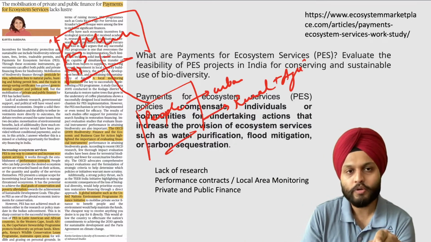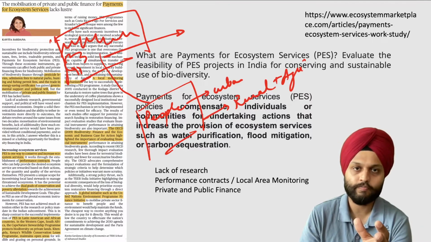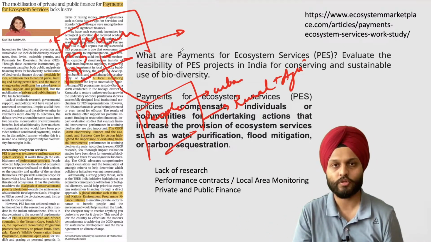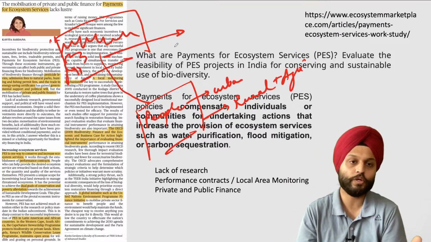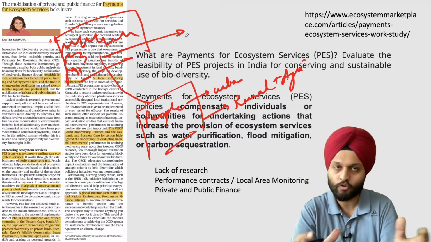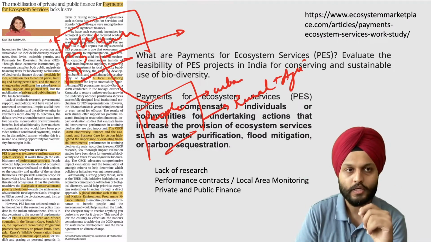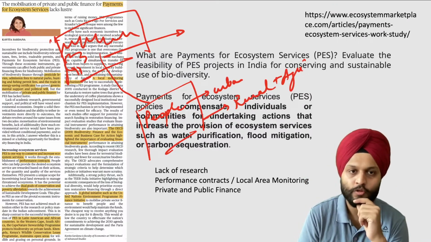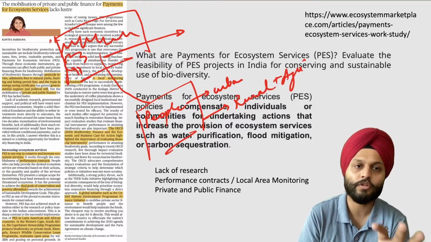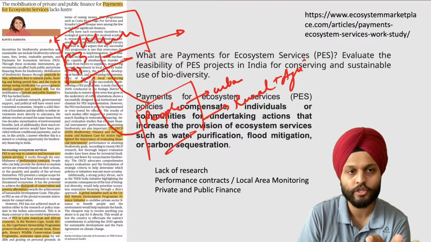So what the people living over there would typically do is cut down the forest, remove certain forest and sell it in the marketplace. Or they could say that we want this land to be cleared and we want cities to come, development to take place over here. So payments for ecosystem services says that these people are enjoying certain services and benefits from this ecosystem.